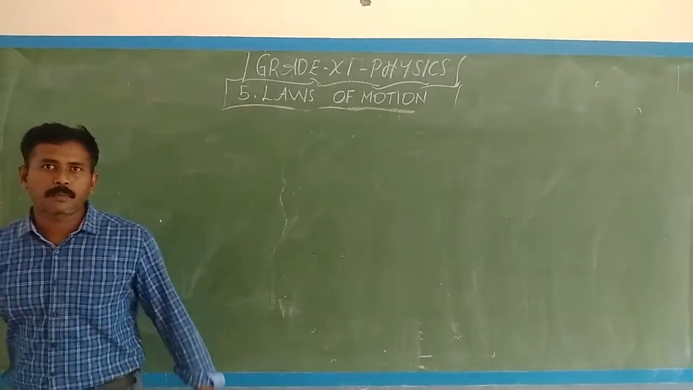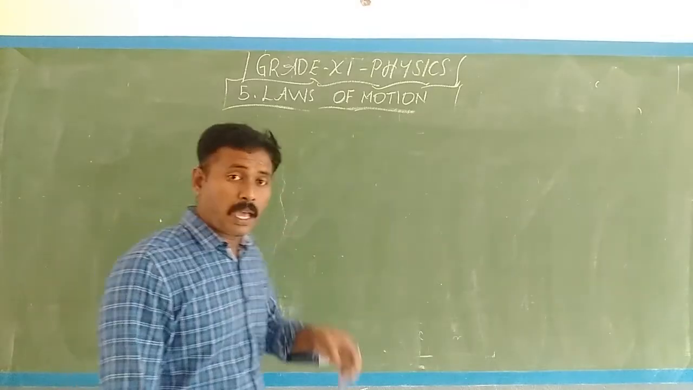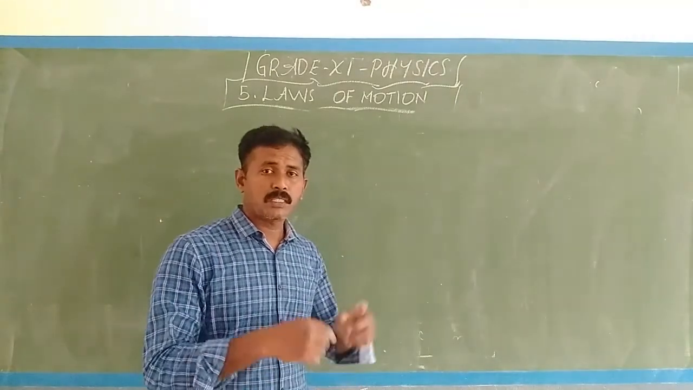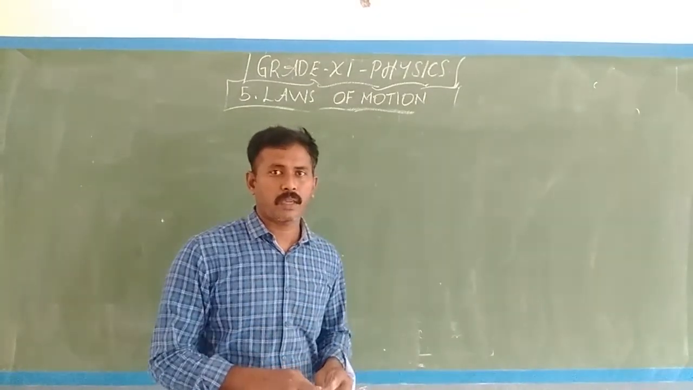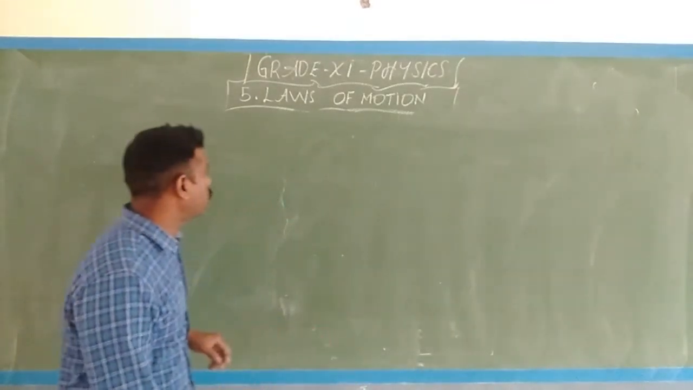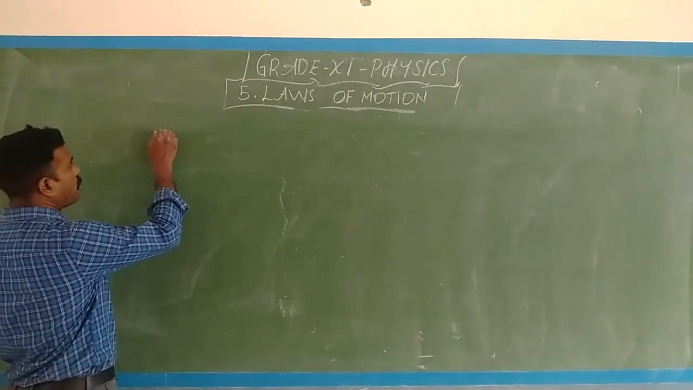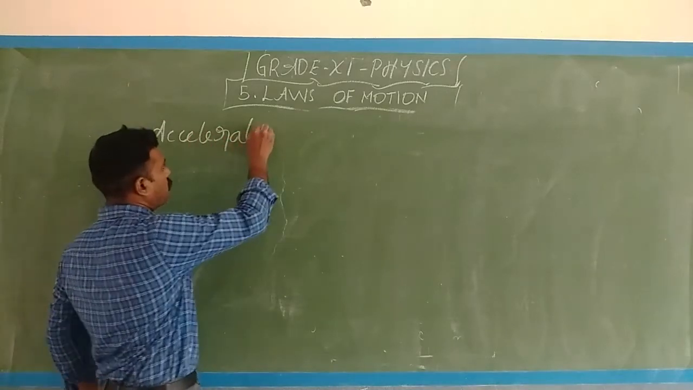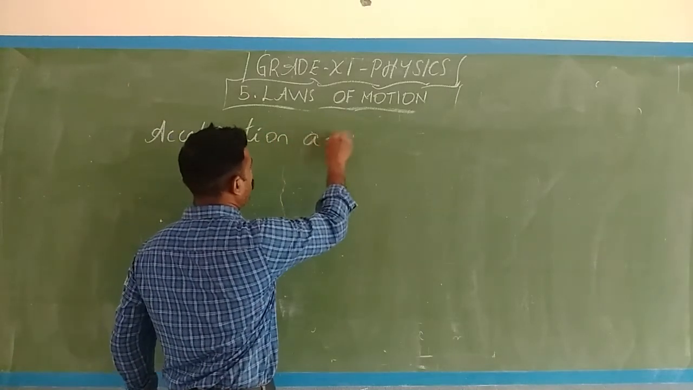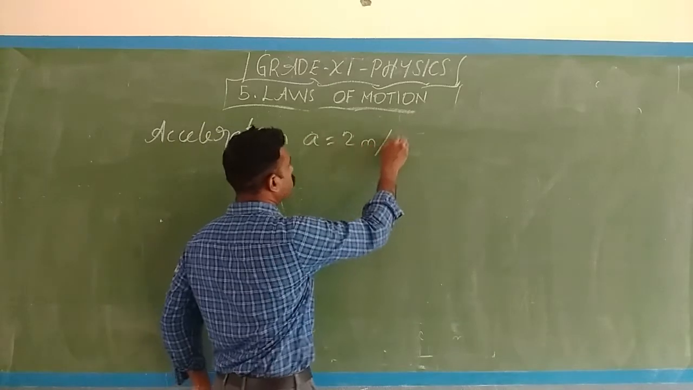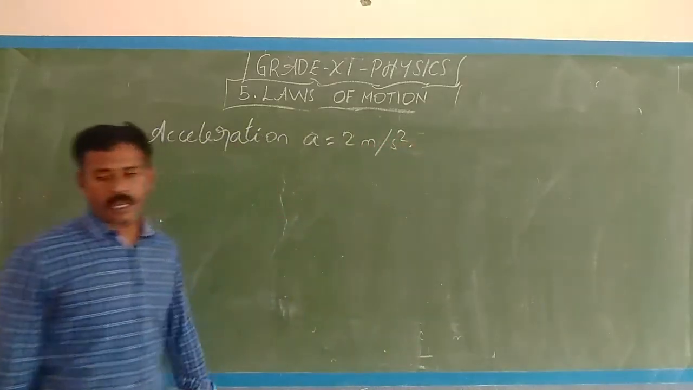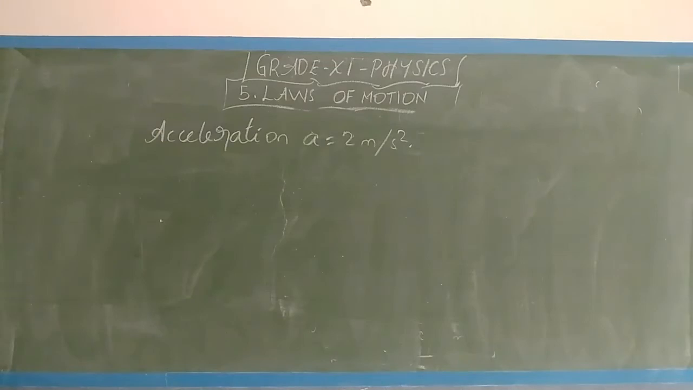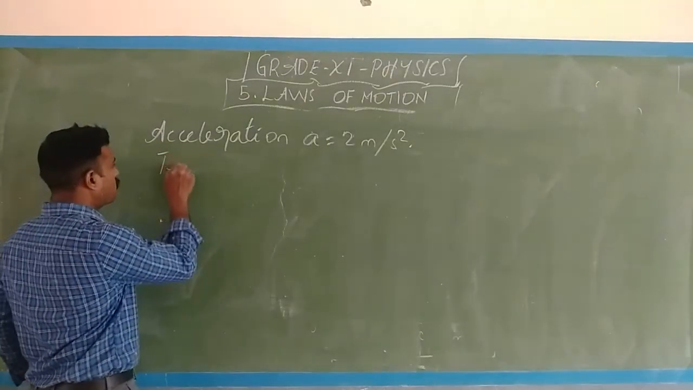I will continue with the problem, students. So we haven't concluded. We also have to find the tension T. So after finding the acceleration a, that is 2 meter per second square. So the acceleration value we found is 2 meter per second square. Now we have to find the tension.